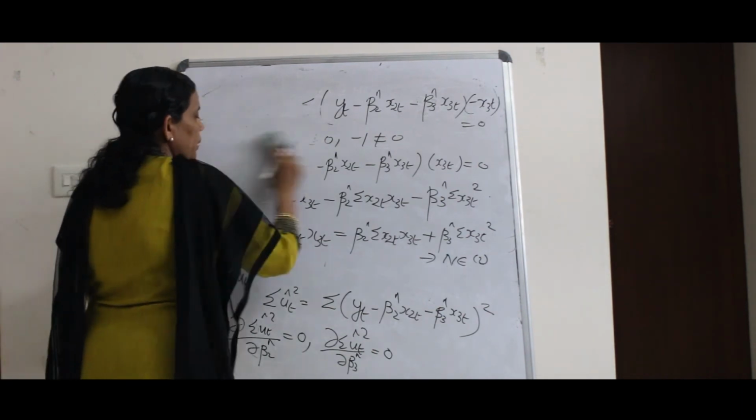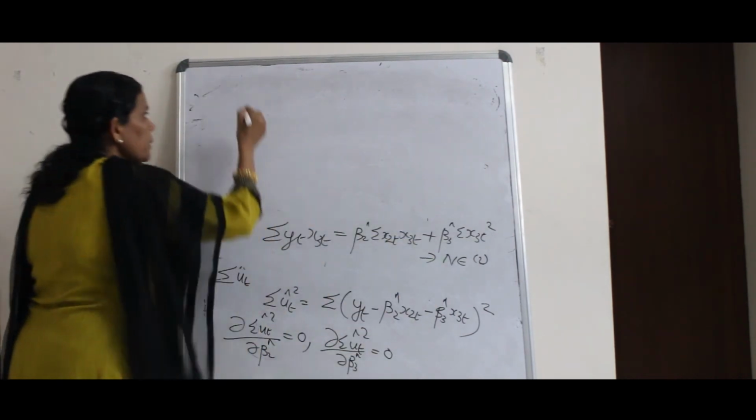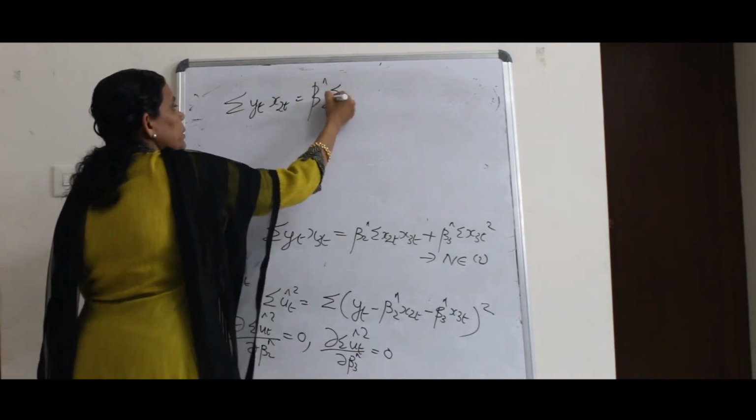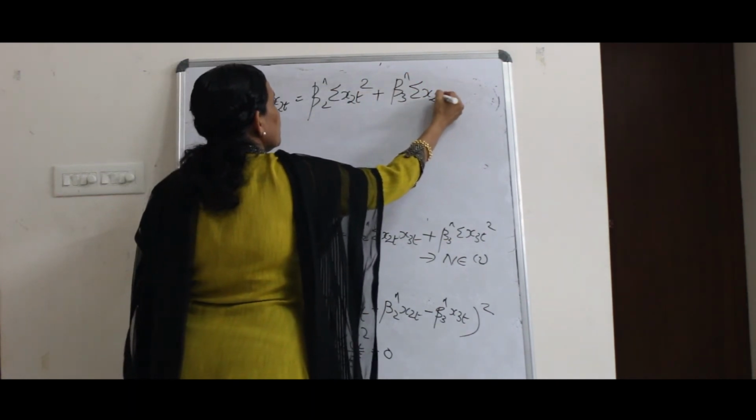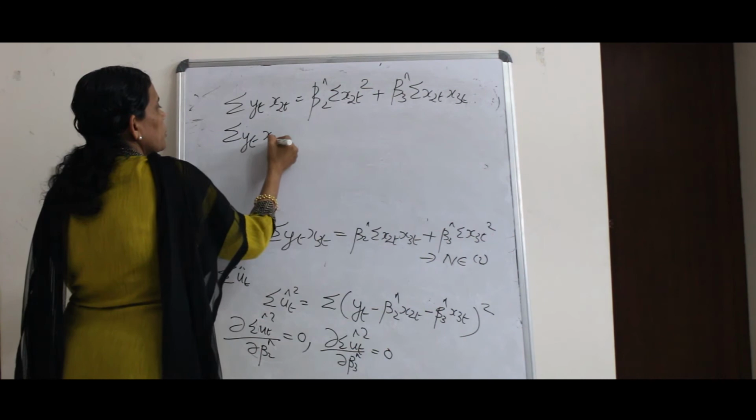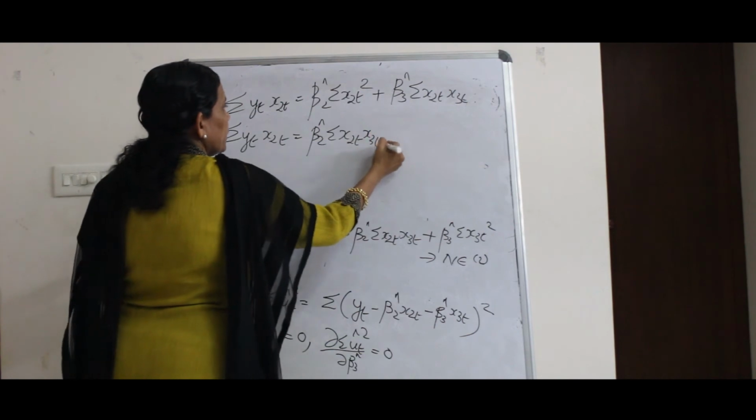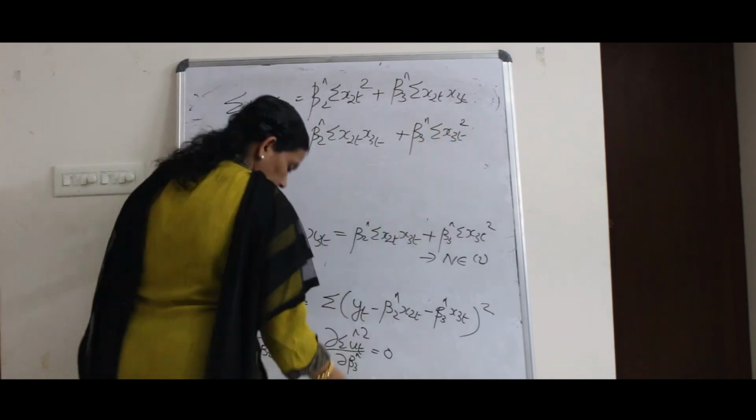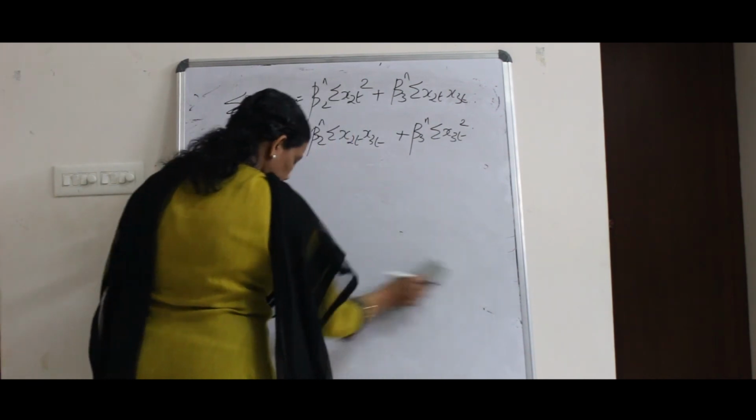So what are the two normal equations that you have finally obtained? The normal equations are, first one, sigma yt x2t is equal to beta 2 hat sigma x2t squared plus beta 3 hat sigma x2t x3t. And what was the other one? Sigma yt x3t is equal to beta 2 hat sigma x2t x3t plus beta 3 hat sigma x3t the whole square. And it is from these two normal equations that you find the value of beta 2 hat and beta 3 hat.